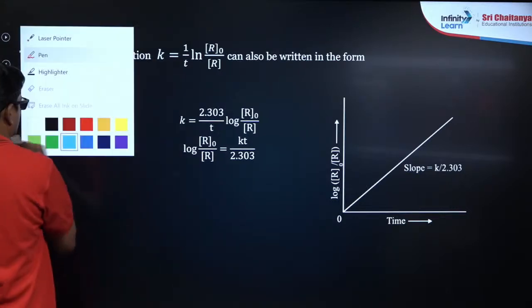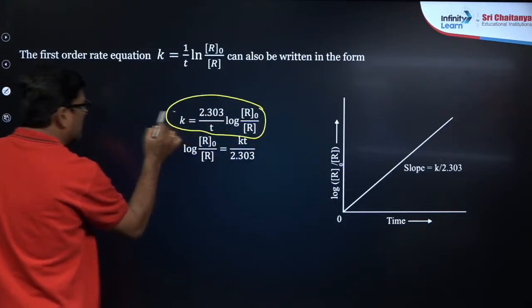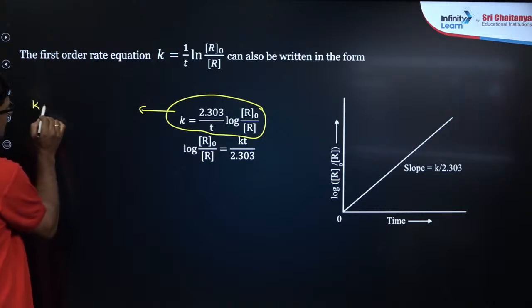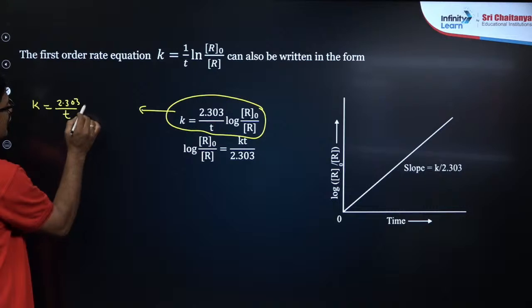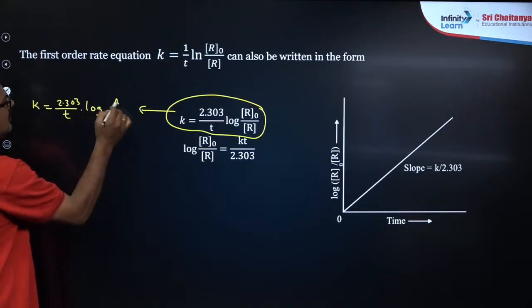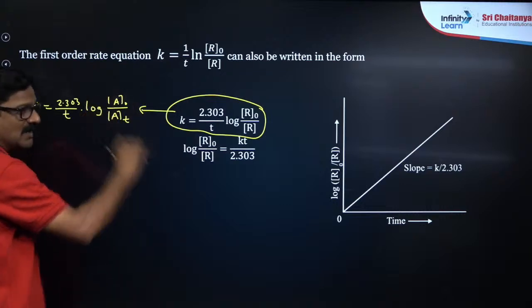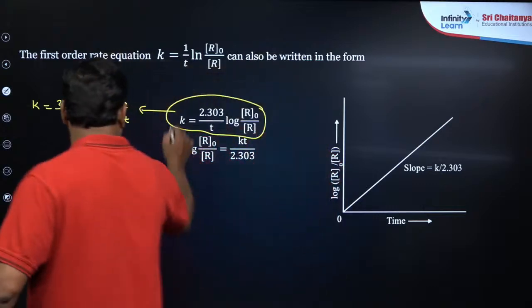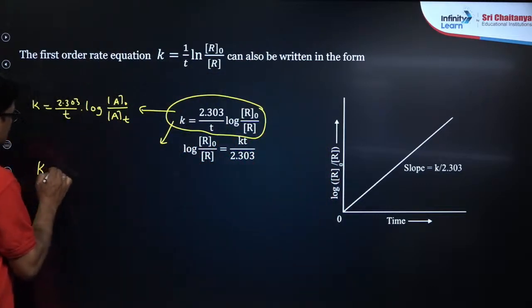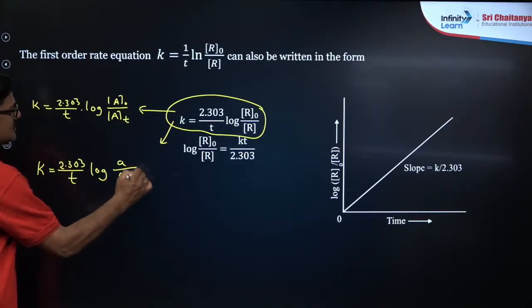And I just want to show you this one. In various books the same equation is given as K is equal to 2.303 by t log A naught by A t, with initial concentration A naught and concentration at time t. In some books it is written as K is equal to 2.303 by t log A by A minus x.